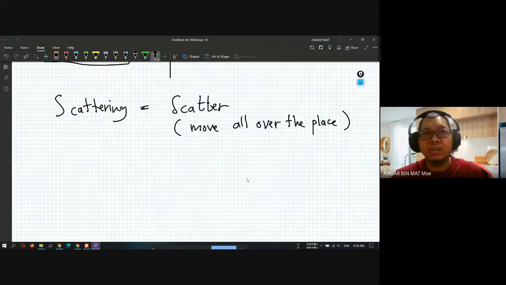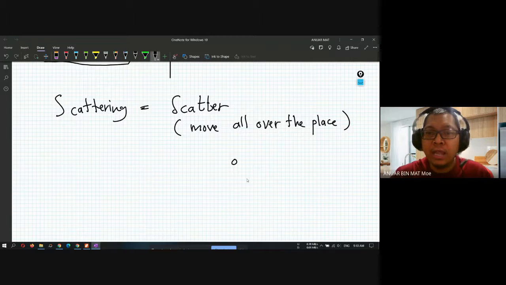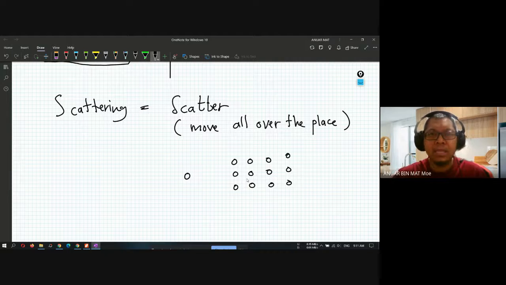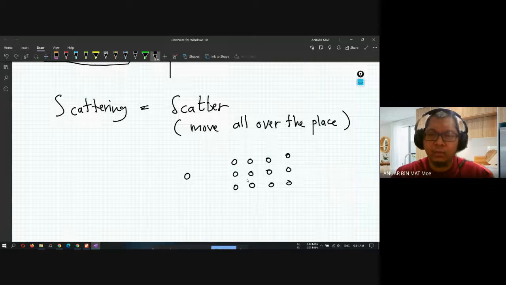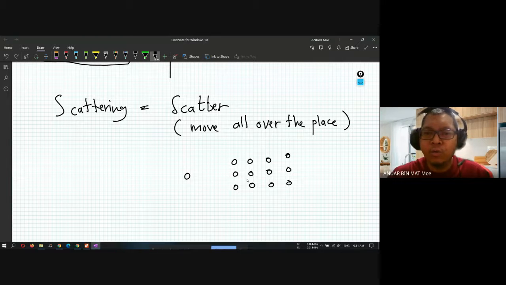during the PJK class, when you are lined up properly. For example, this is the student, right? And then this is the teacher. You line up properly, and then after the teacher said, okay, you can dismiss, you can go to your place. So you will go. For example, the person here goes in this direction, and the person here in that direction.